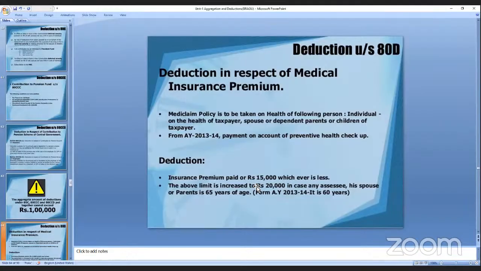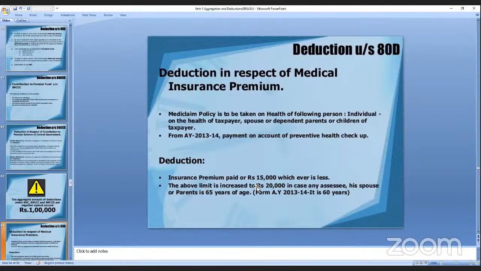Okay. And here, it is the individual: the health of the taxpayer, the spouse, or dependent parents or children. So on all of this they have the group. There is also a preventive health checkup. You are paying for that because you are very precautious about your health. That is a deduction. The premium paid should be 15,000, whichever is less.